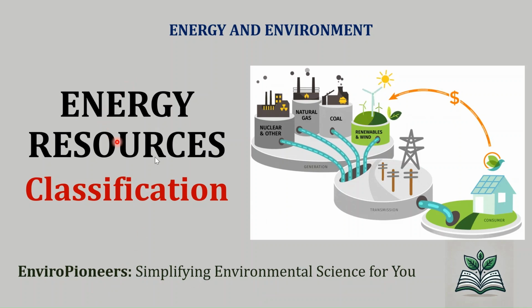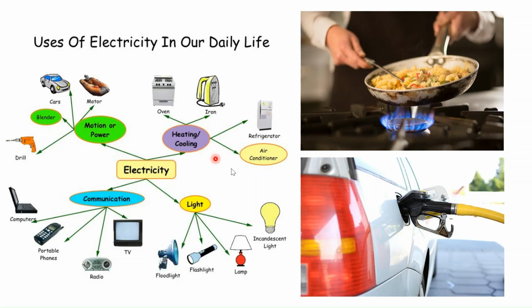In this video, we are going to learn about the energy resources and their classification. There are different types of materials available in nature that can be utilized as energy resources. These resources are used to generate electricity or other forms of power that can be utilized by humans. In our day-to-day activities, we are dependent upon these resources.